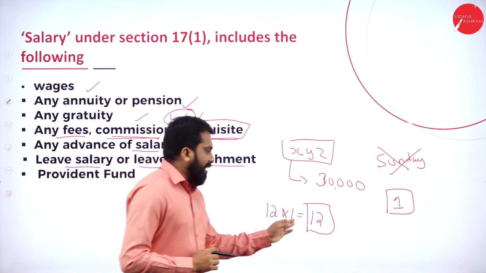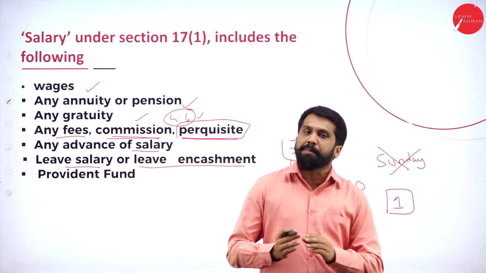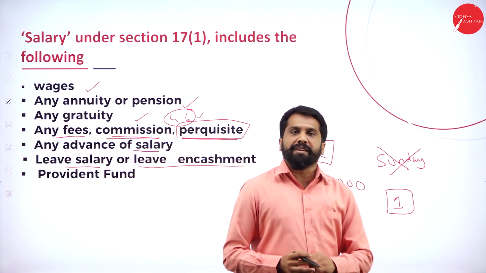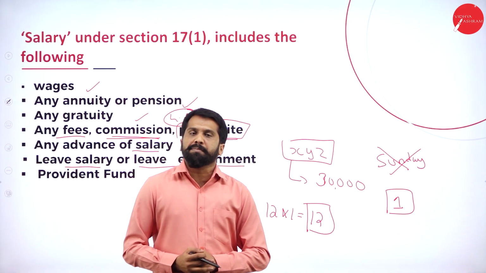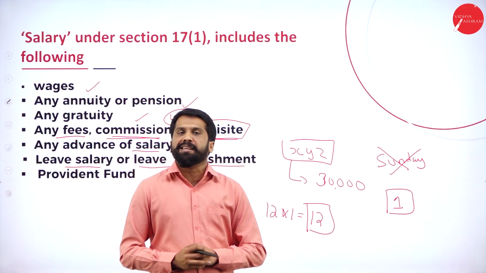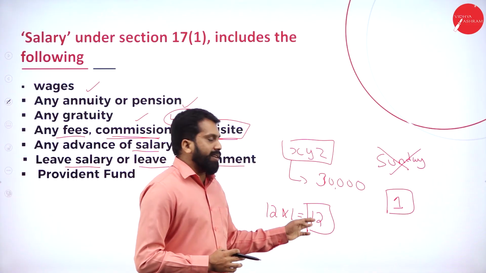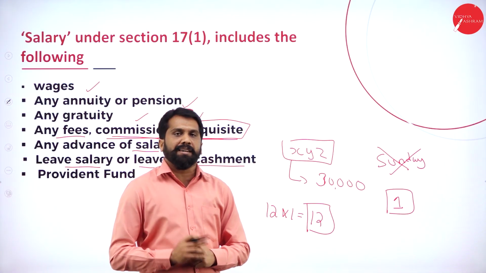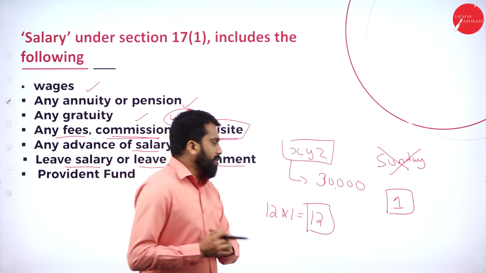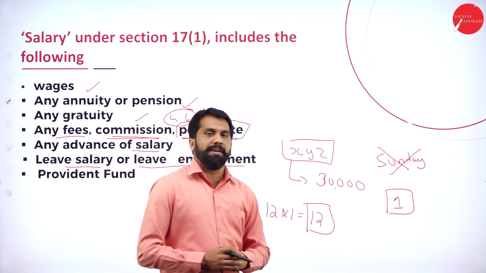These 12 days are given by the company itself. You can take 1 day a month, or else you can come for all 11 months without being absent, and in the 12th month take all 12 days leave. In a complete year, you have 12 days leave.